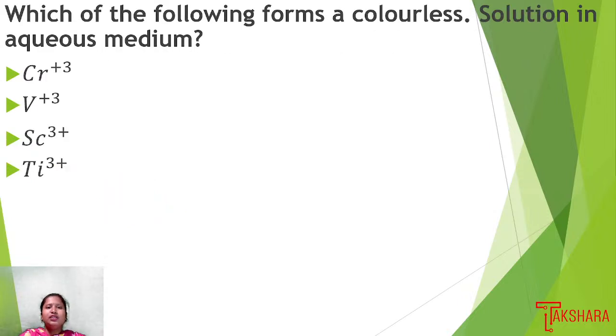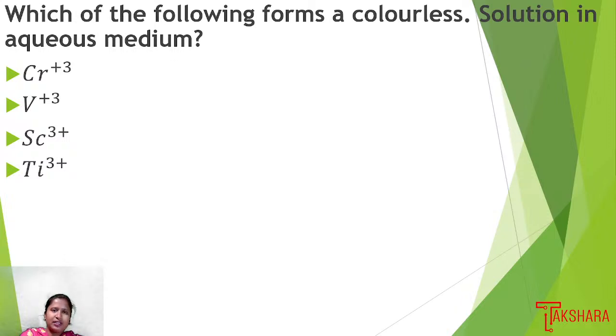Next question: which of the following forms a colorless solution in aqueous medium? The first option we have is Cr+3, second option Vanadium+3, third option Scandium+3, fourth option Titanium+3.